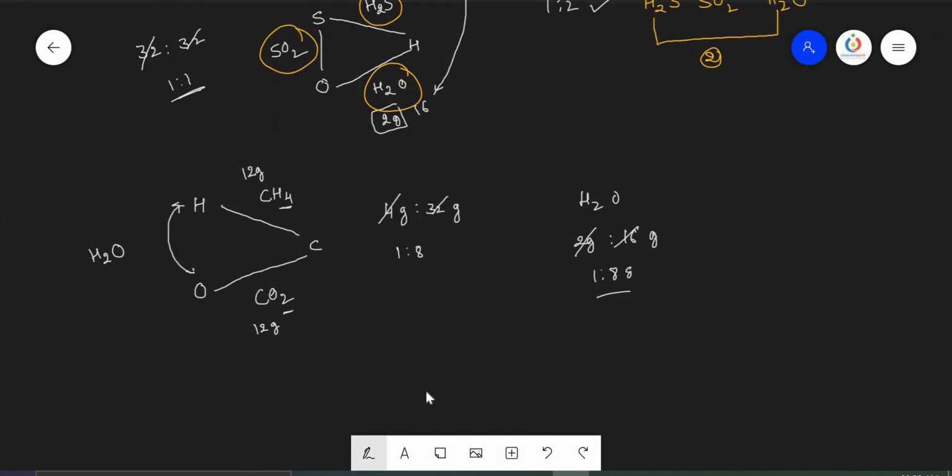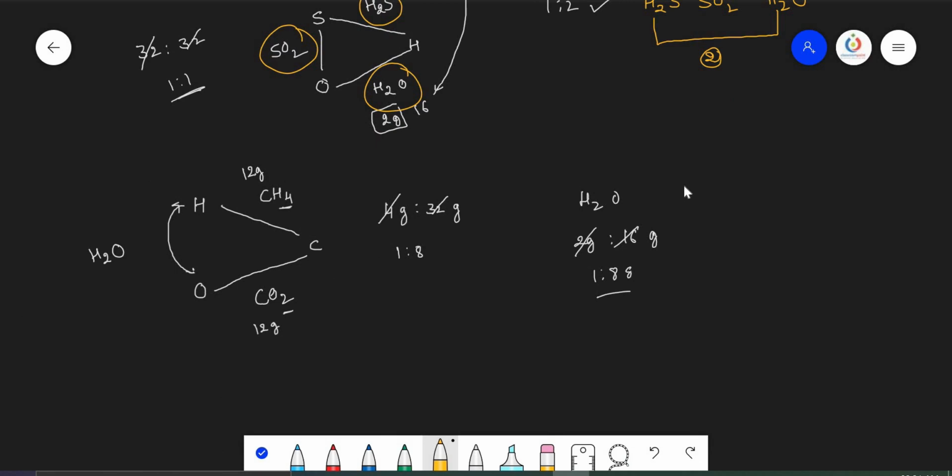Similarly, let us take this combination also. Here we have taken methane, carbon dioxide and H2O. So how many elements are present? First we pick up carbon, so one carbon is present. Hydrogen is present, and the other element is oxygen. So only three elements are there. So the first condition is over.